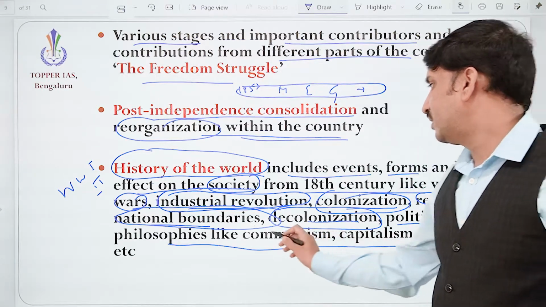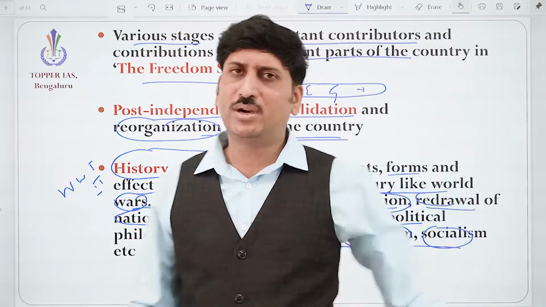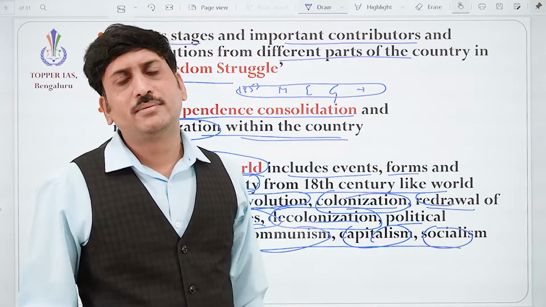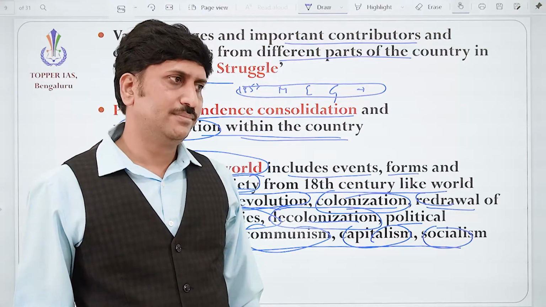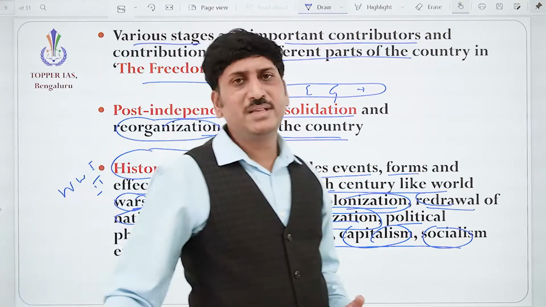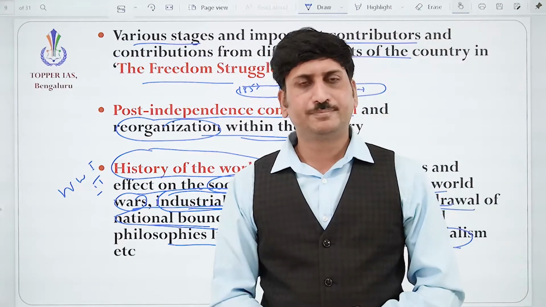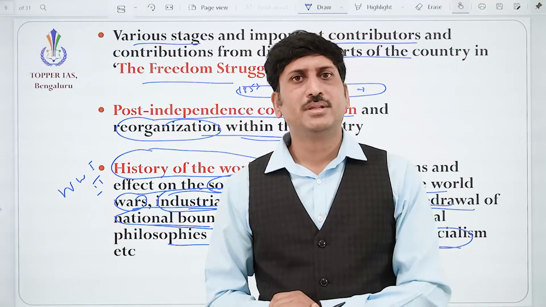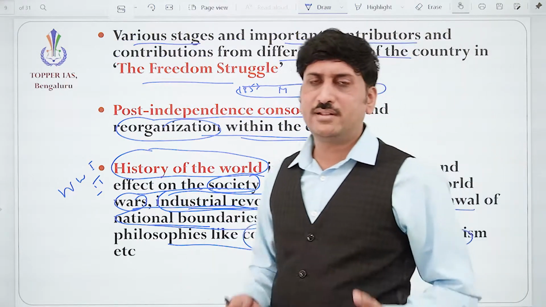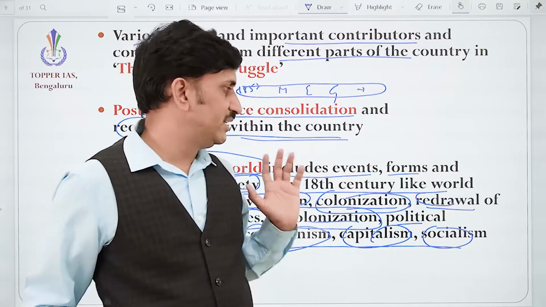And political philosophies like communism, capitalism, socialism, which are ruling the present world. We need to understand how they evolved. How only the economy is taking control of the whole world. That is capitalism, how market forces are influencing. How socialism is influencing, that is, the welfare of the people is in the hands of the state. An example is India. How the different ideologies, communism, communalism, Marxism, socialism, capitalism. So all these isms we will understand in world history.